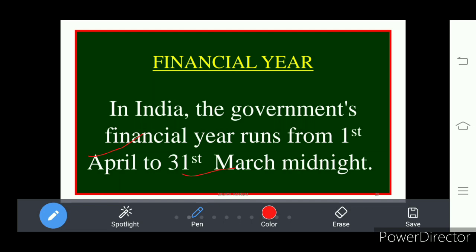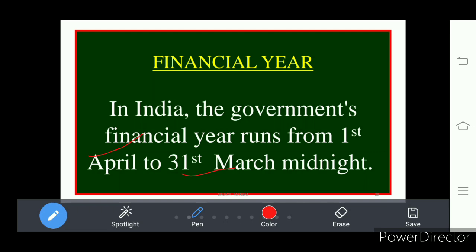It is April 2021 and ends with March 2022. So that is the financial year. So your GDP is calculated for every financial year, which starts with April and ends with March of the next year.